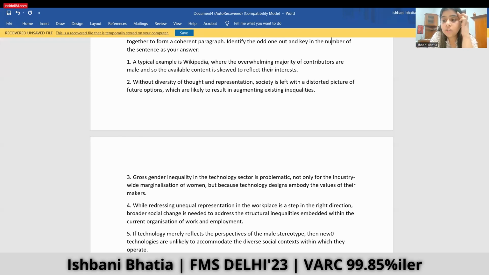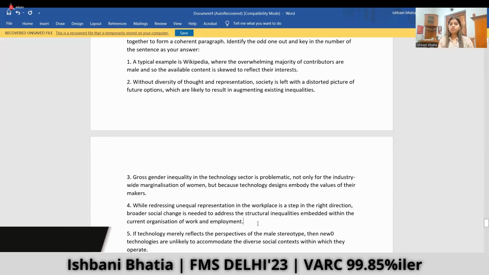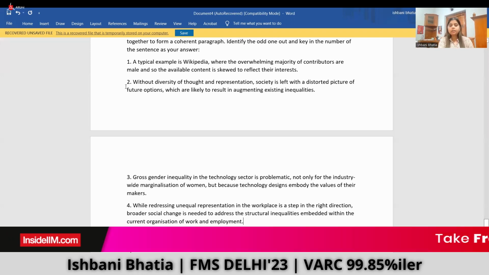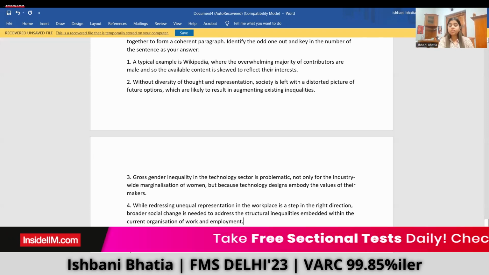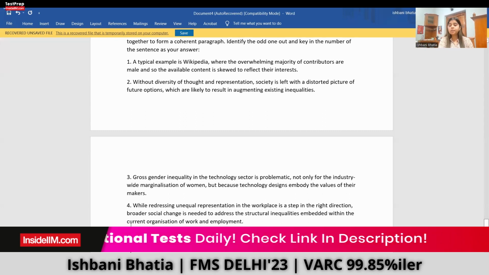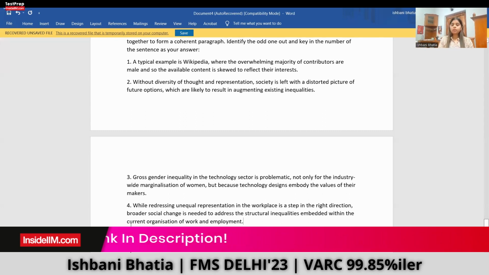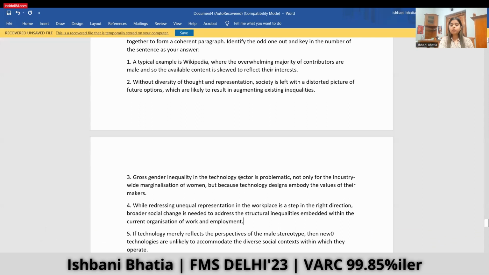So according to me, fourth should be the odd one out sentence, because the idea is on a new level, because it is talking about inequalities in work and employment, which is not the point. We're talking about technology, and the example of Wikipedia, the diversity of thought, the technology mainly reflects the perspective of male stereotypes. So the author wants to talk about technology, not about the workplace and how we can increase diversity at the workplace. Hence, option 4 would be the correct answer.